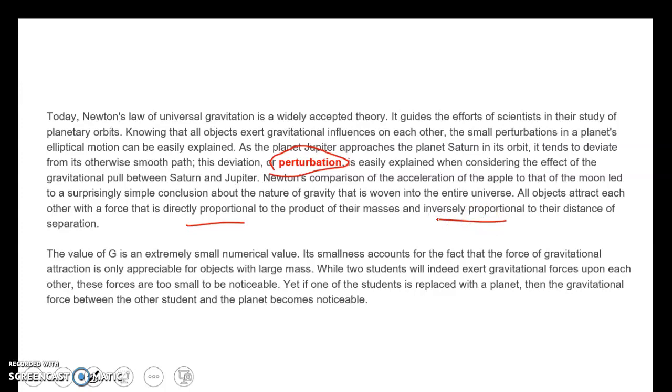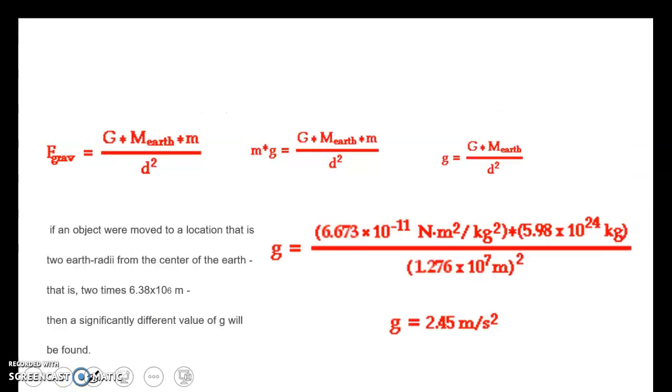The value of G, the constant, is an extremely small numerical value. Its smallness accounts for the fact that the force of gravitational attraction is only appreciable for objects with large mass. While two students standing next to each other will indeed exert gravitational forces upon each other, these forces are too small to notice. Yet if we replace one of the students with a planet, the gravitational force between the student and the planet becomes noticeable. That's why things on Earth don't go flying towards each other. That attraction is negligible because the Earth's attraction to us is so great.